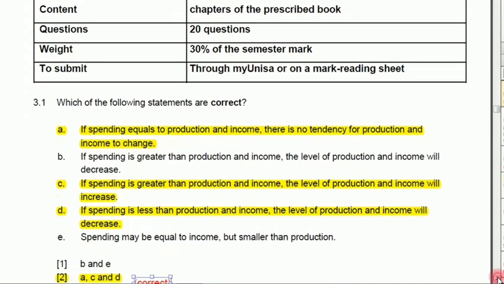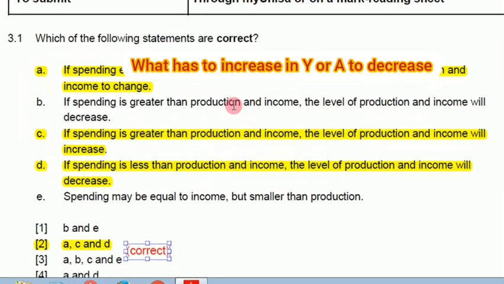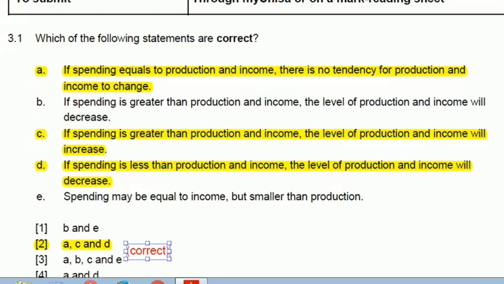In other words, if spending is greater than production and income, it means there is a disequilibrium state. The level of production and income will decrease. So here we are saying spending is greater than production and income. So what has to increase so that things will get into an equilibrium state is production and income. So this is wrong. Production and income should increase so that it equals spending. So that's why B is incorrect.